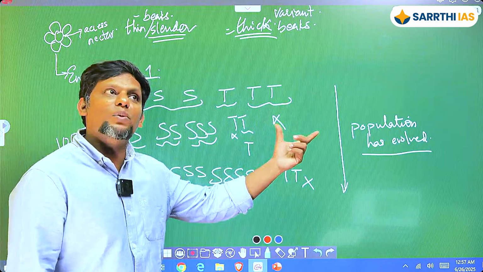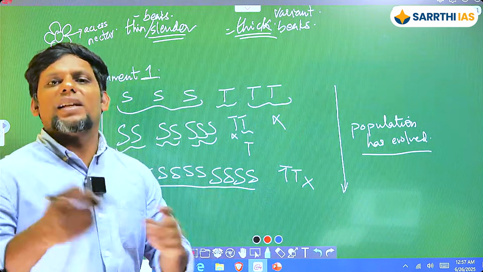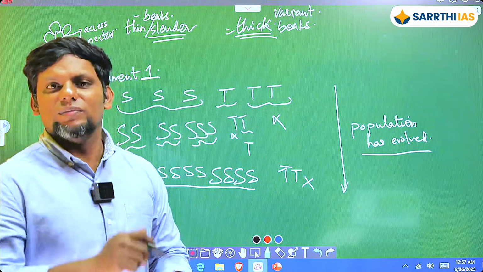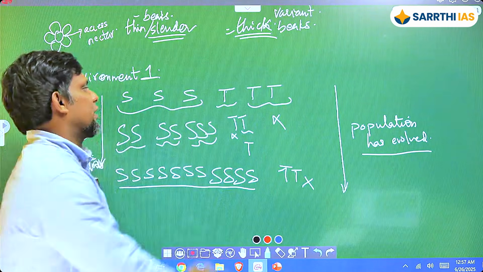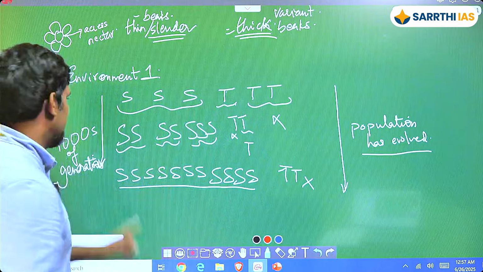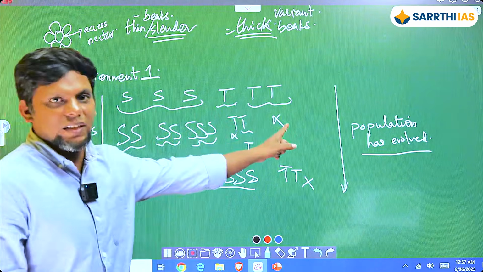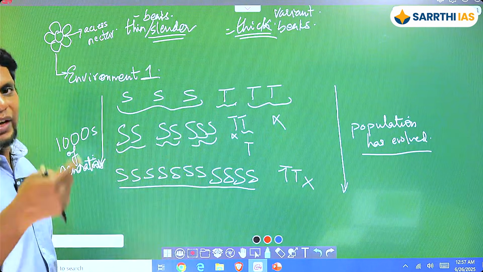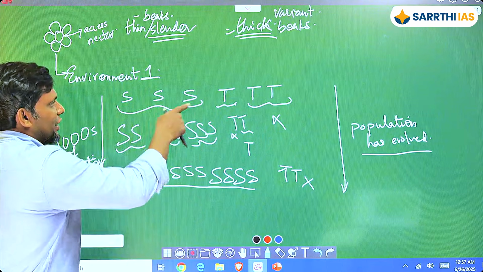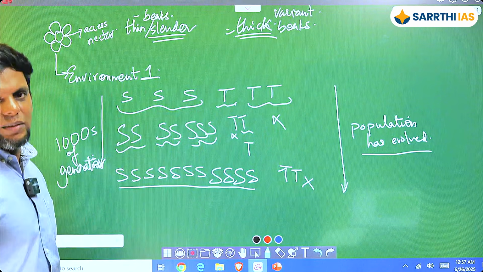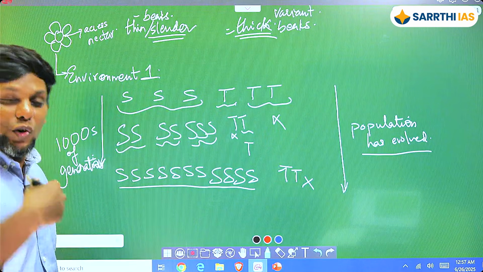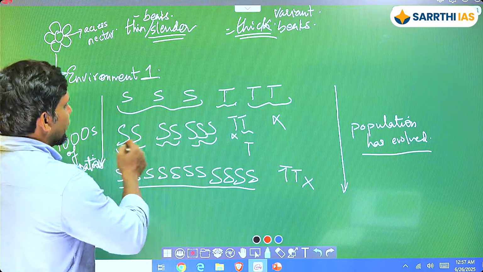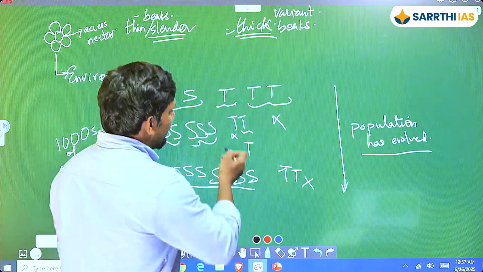It could be very well suited to another environment, where, let's say, it's like a woodpecker kind of thing. You need thick, strong beaks to dig into that bark, right? So there this will be the fittest, but not in this particular environment. For this environment, this is the fittest and this is not fit. So over a period of time, variation happened, and we can see which is the fittest. If it is the fittest, it is going to survive long enough to reach reproductive age and reproduce, and it has been able to reproduce a lot more. And vice versa here.